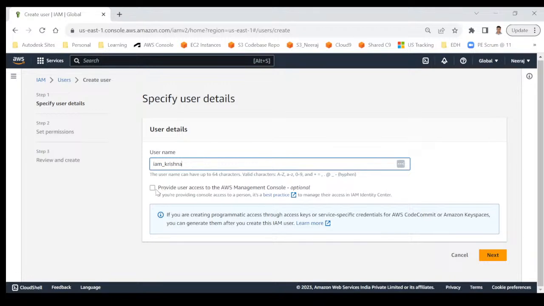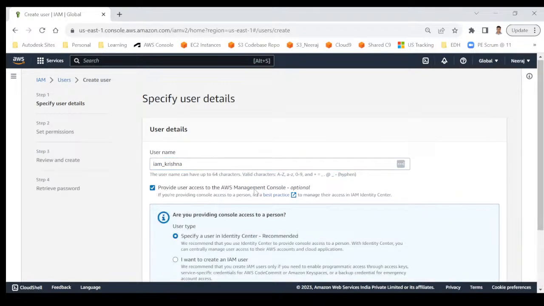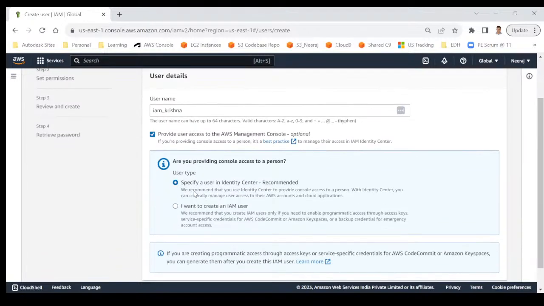But you may want to provide this user access to the AWS console also. That means this user should be able to log in to the UI or not. That's also configurable. If this user will never log in to the UI, and will only run some program on their server and access programmatically, then you can skip this. But usually we provide the AWS Management Console so that everyone can log in to the console and do their work. So you can provide this access.